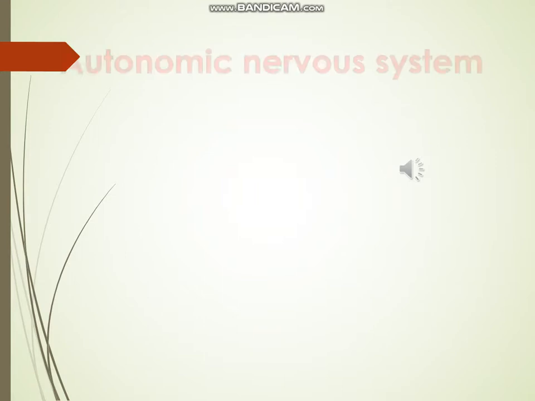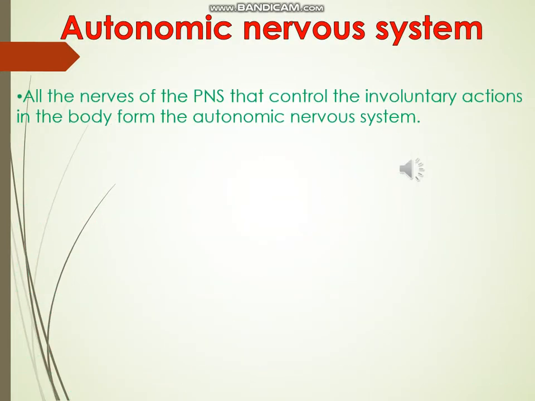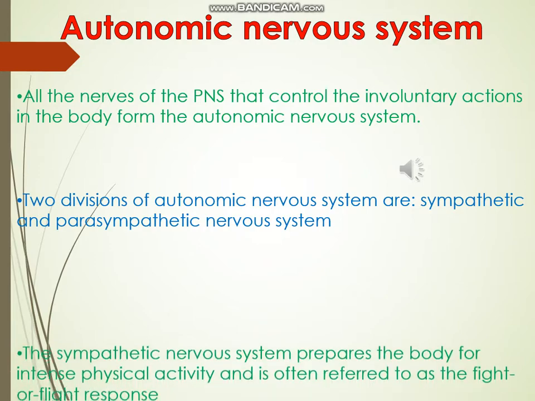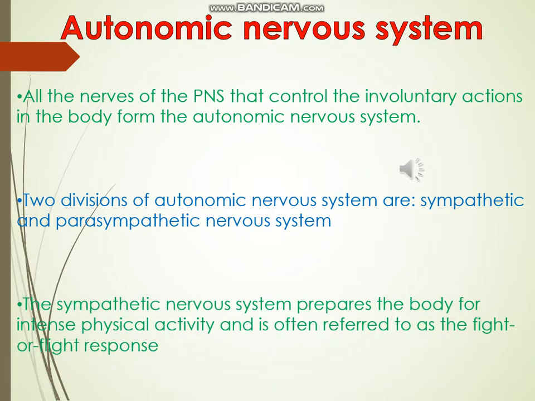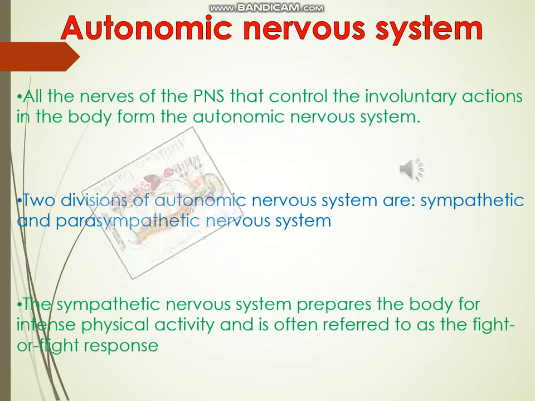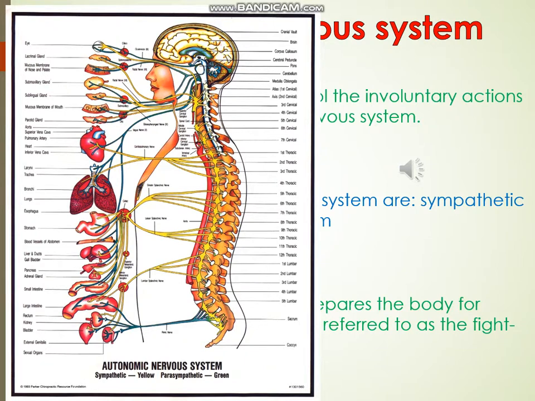Autonomic nervous system. All the nerves of the PNS that control the involuntary actions of the body form the autonomic nervous system. Two divisions of autonomic nervous system are sympathetic and parasympathetic nervous systems. The sympathetic nervous system prepares the body for intense physical activity and is often referred to as the fight or flight response, while the parasympathetic nervous system has almost the exact opposite effect and relaxes the body or inhibits or slows many high energy functions.